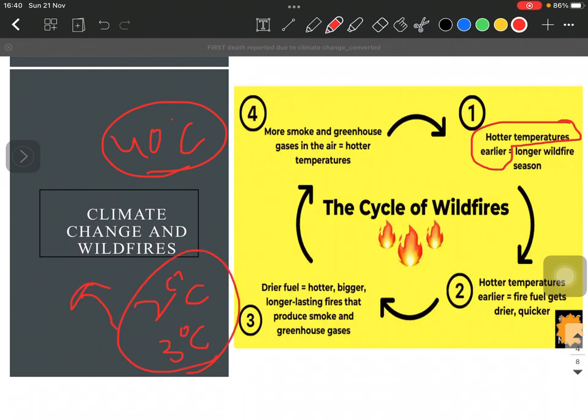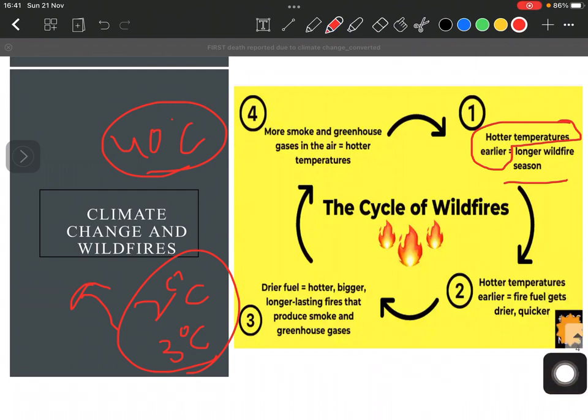Okay, so also, because there is a longer duration of these higher temperatures, it will also cause a longer wildfire season. What does that mean? It means that if the duration of this higher temperature is smaller, the vulnerability of that area being wildfire prone would be smaller. But since these temperatures are there for a longer duration of time, the wildfire season is also increasing.